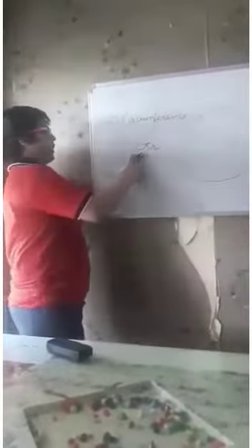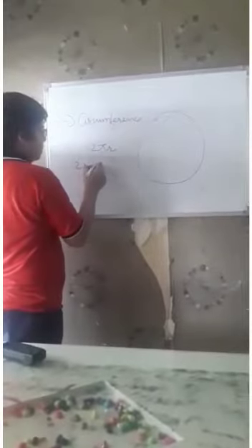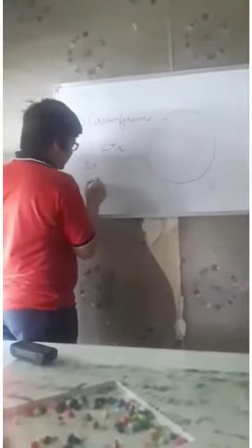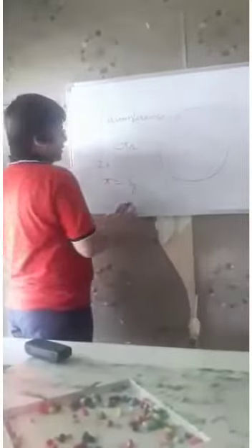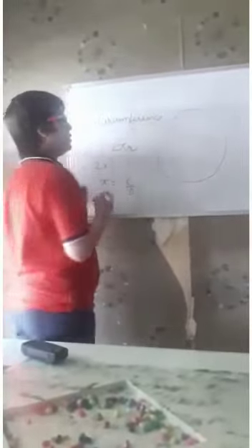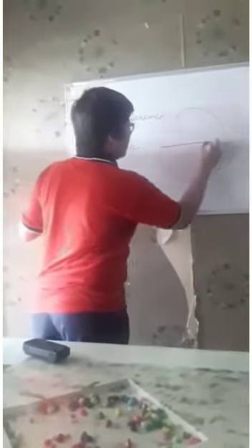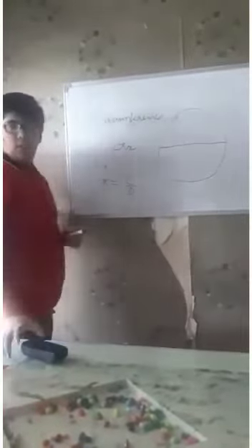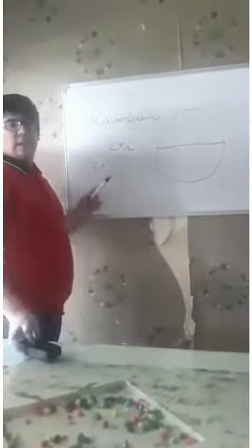So what is pi? Pi equals circumference upon diameter. Pi is the ratio of the circumference to its diameter. Circumference upon diameter will give the value of pi. But you can't use the value of pi as c upon d in every statement.